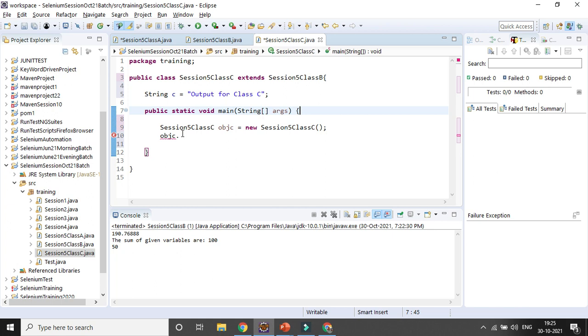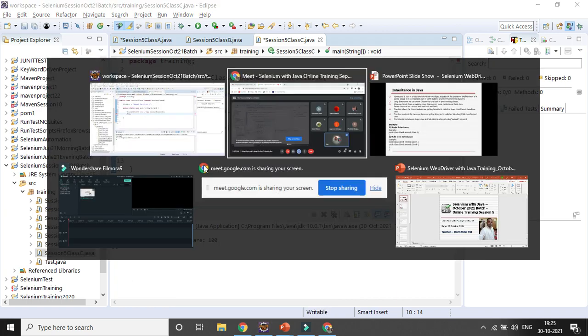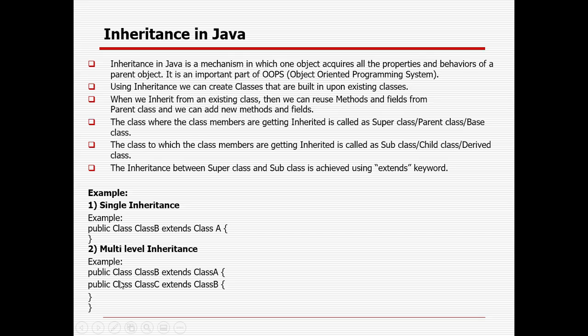Now if you press dot, you can see B is coming, A and the method is coming, and C is coming. So that's why you can do multi-level inheritance. Single inheritance is definitely possible, and multi-level inheritance is also possible. Grandparent, parent, child relation is also possible.